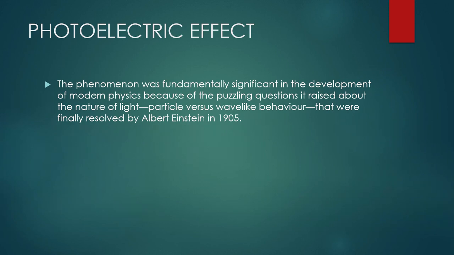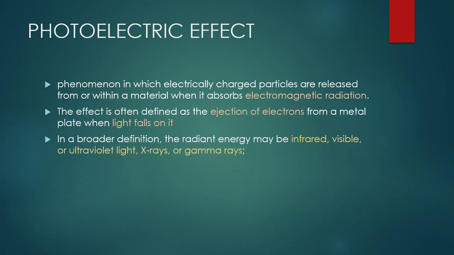So let's start with the definition of the photoelectric effect. What actually happens when it occurs? The photoelectric effect is a phenomenon in which electrically charged particles are released from or within a material when it absorbs electromagnetic radiation.